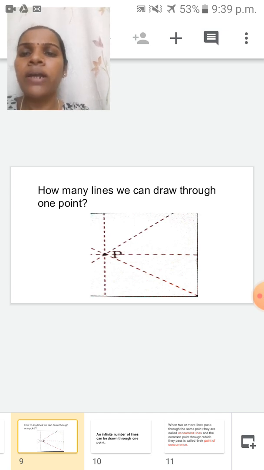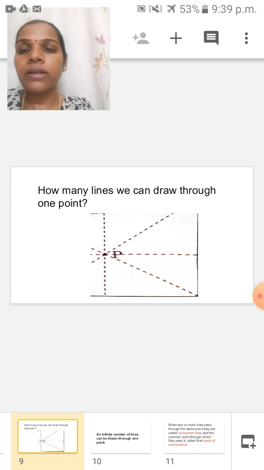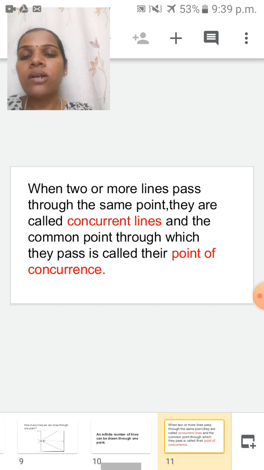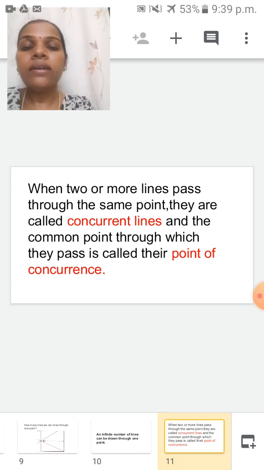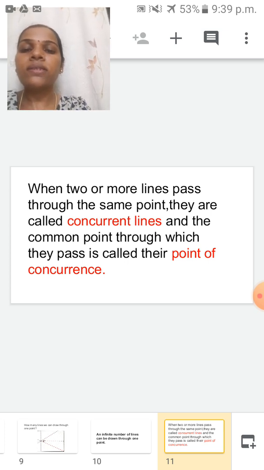Point of concurrence means point. Here many lines are passing through this point. So that point is called point of concurrence. Which lines are passing through the same point, that all lines are called concurrent lines. That all lines are called what? Concurrent lines. I'll read here the definition. When two or more lines pass through the same point, they are called concurrent lines. And the common point through which they pass is called their point of concurrence.